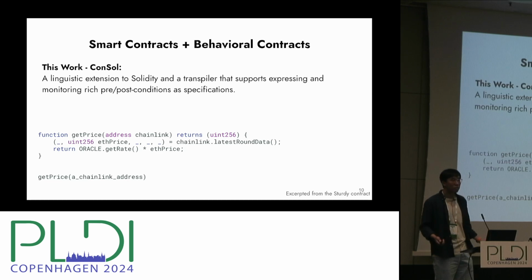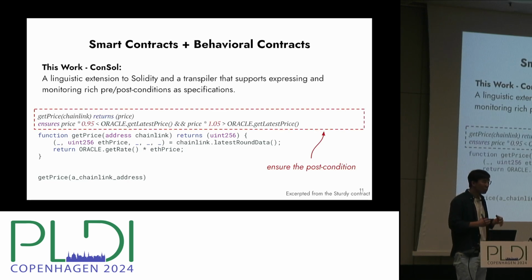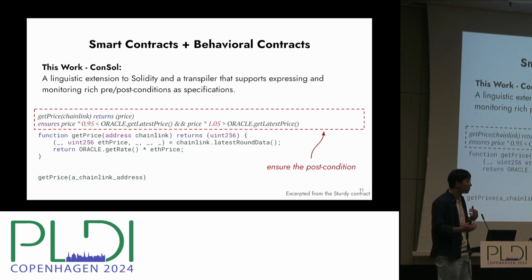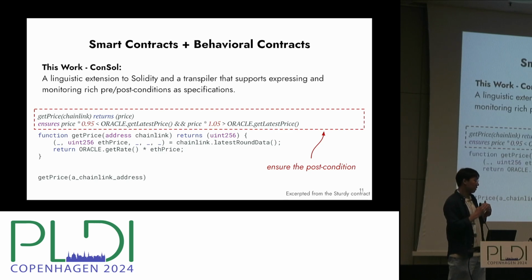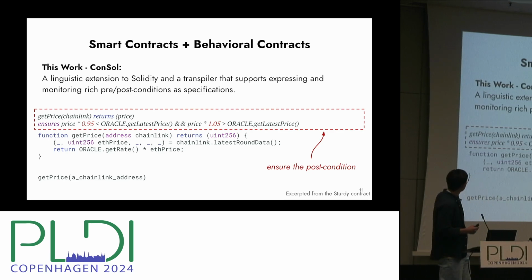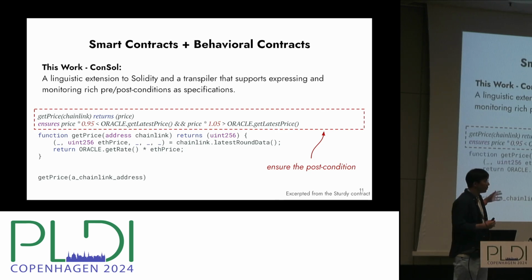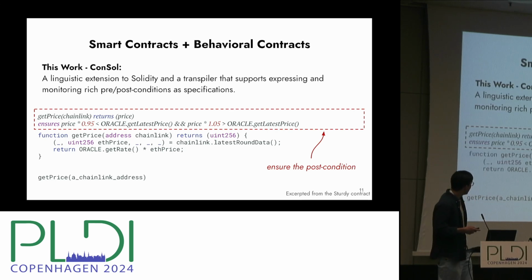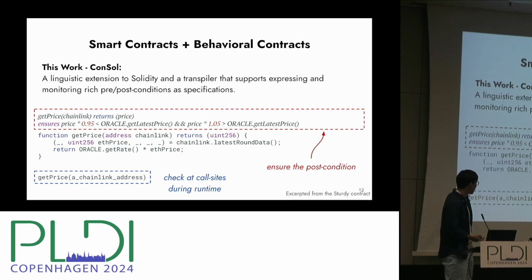But the programmer also wants to ensure that whatever price is returned by this function is bounded by a fluctuation, like 95% or 105%, right? This is a post condition, and the programmer can just write a little bit more annotation on top of the actual function, using the ensures keyword to write down the post condition. And this will be just checked at runtime when calling this function, right?